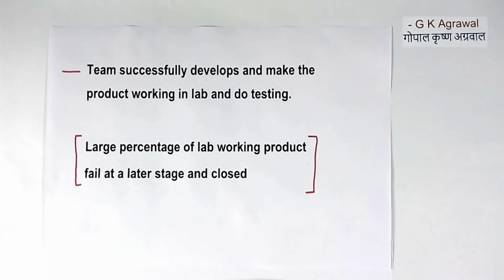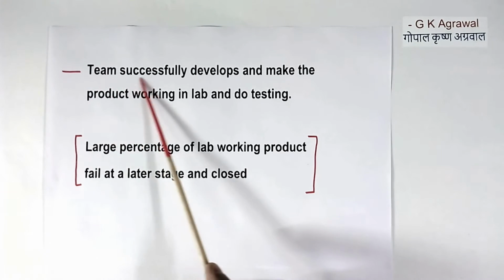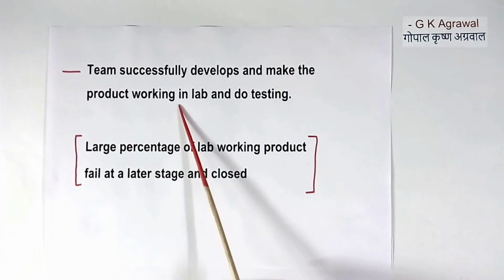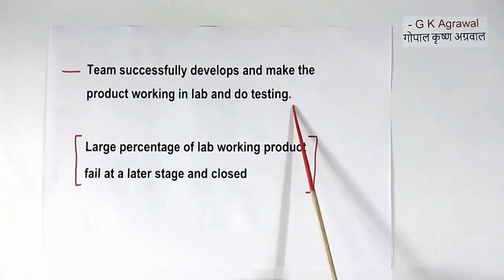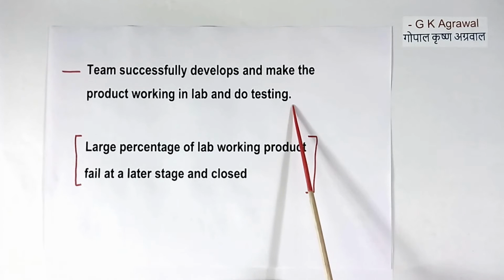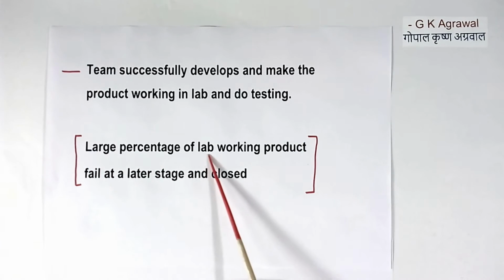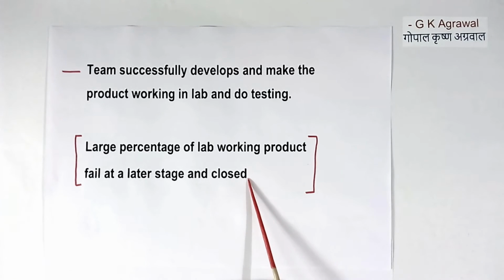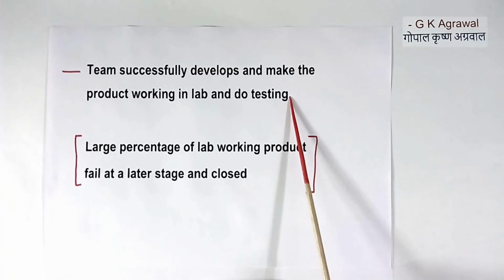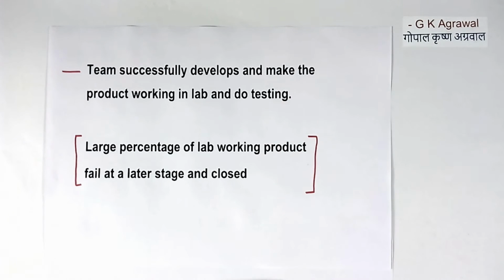Now in stage 1 of product development, the team successfully develops and makes the product work in the lab and does the testing. But the story will not end here. There is much more to be done. A large percentage of lab-working products fail at a later stage and are closed. But normally products available in the market, commercial type, low cost versions, are completed here itself and the product starts selling in the market. But the quality of those products may be very low.